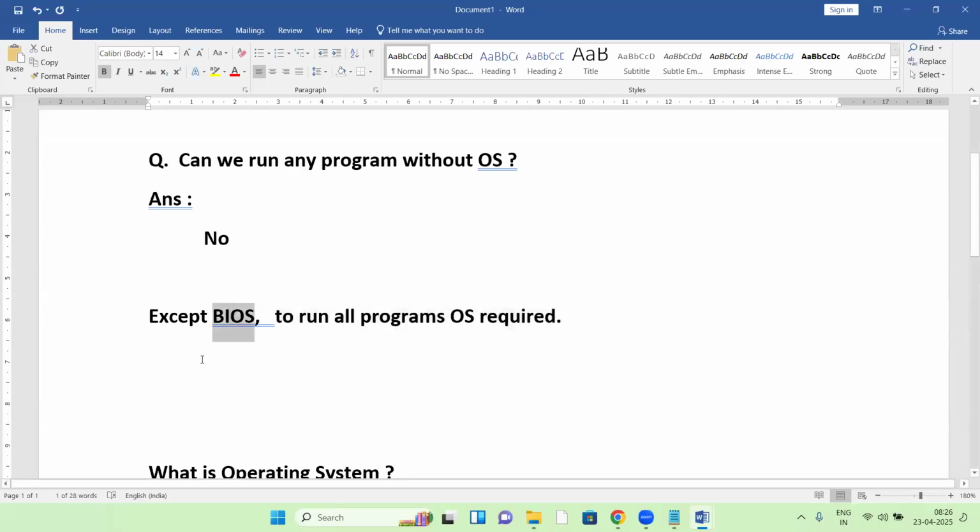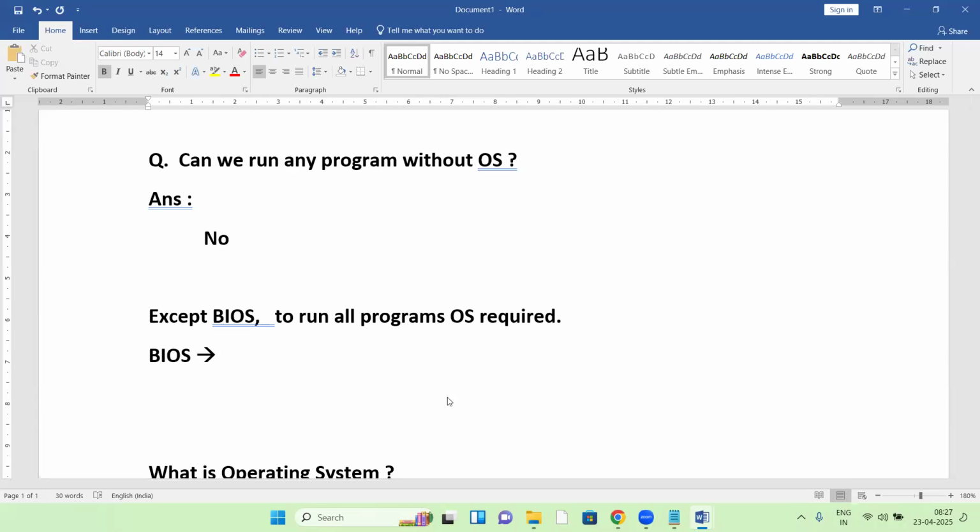So what exactly is BIOS? Can anyone guess? What is BIOS? No, resetting the system and formatting the system are different. BIOS is used for booting purposes. In the system there is a BIOS setup, and as per the BIOS setup only, the OS will boot. BIOS is a hardware setup.